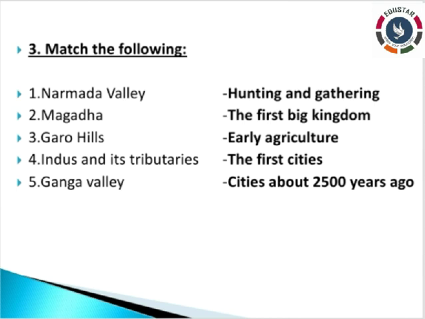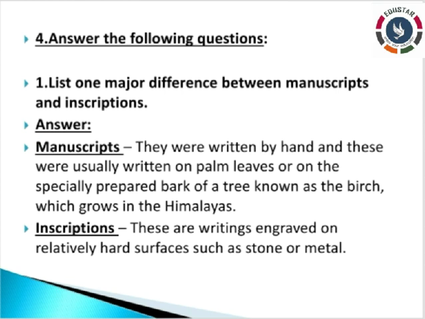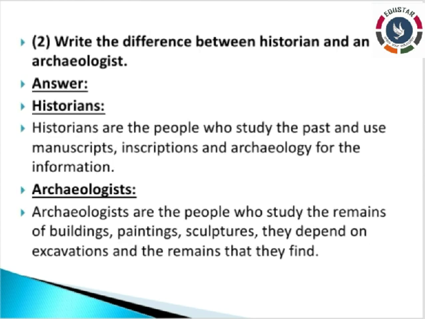After writing the match the following, next write the fourth Roman letter, answer the following questions. In that, leave one line and write the first question. What is the first question? List one major difference between manuscripts and inscriptions. Leave one line and write the answer. After writing the first one, leave one line and write the second question: write the difference between a historian and an archaeologist. Up to that, the first lesson is over.